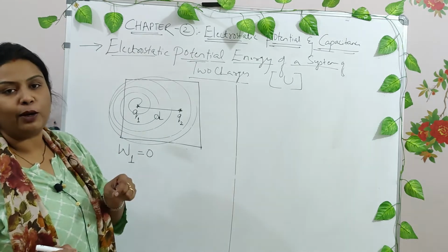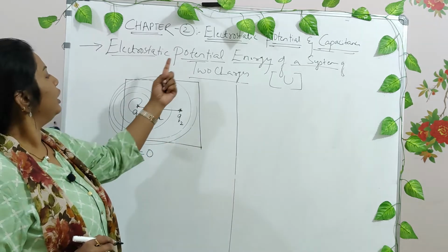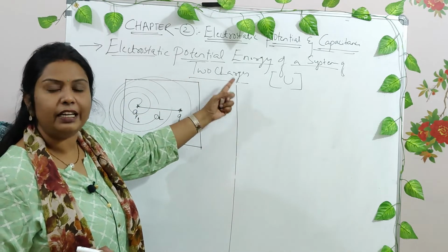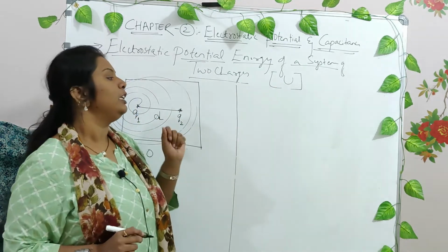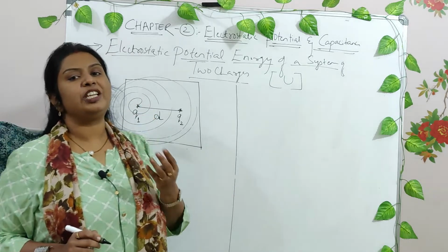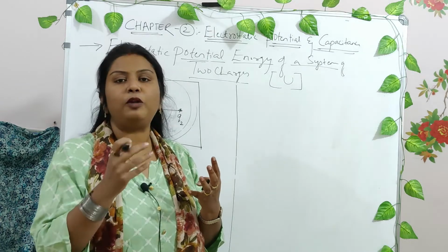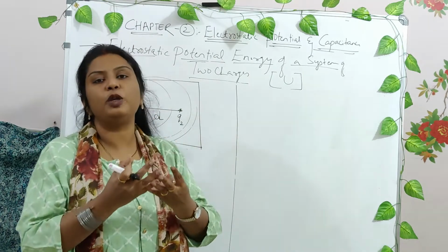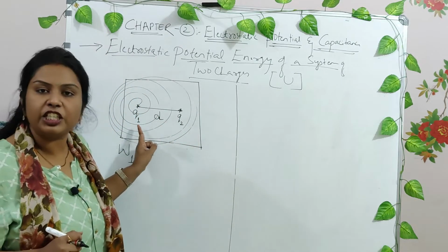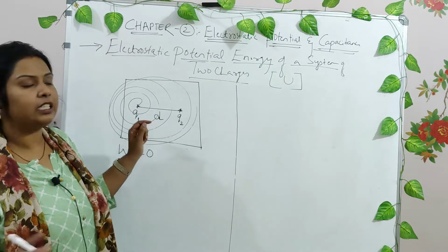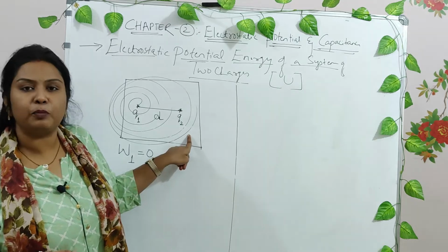And now we have to find out what is the total potential energy of this particular system due to the placement of two charges, right? Now the energy is given by the symbol capital U. Right? Now what is this potential energy again? Potential energy is nothing but work done again, right? Wherever work done takes place, that work done energy is converted into the potential energy of that particular body. Initially there was no work done in bringing the charge Q1, and hence there was no potential energy. In bringing the charge Q2, you have to move against the electric field, and hence it has some potential energy.